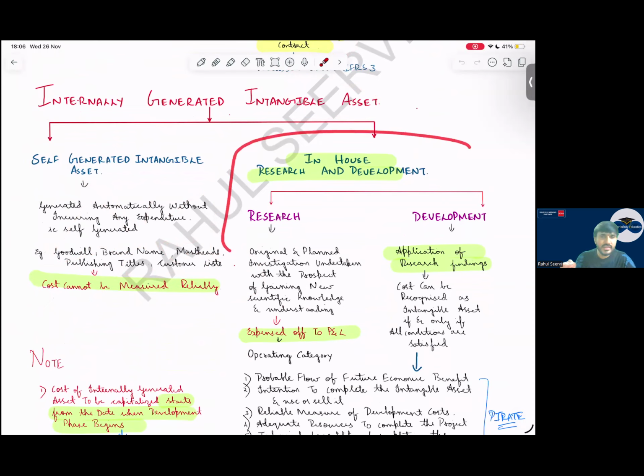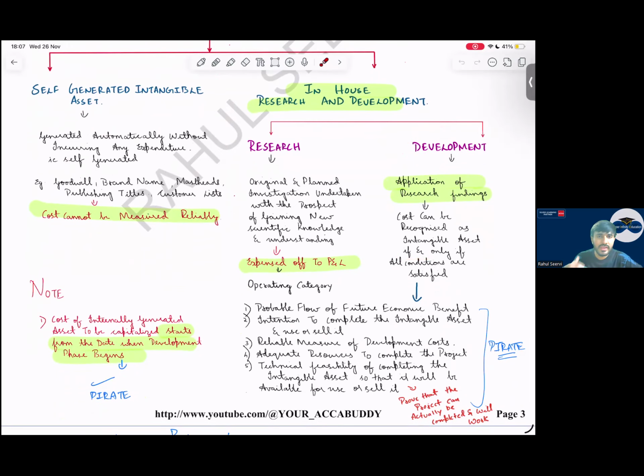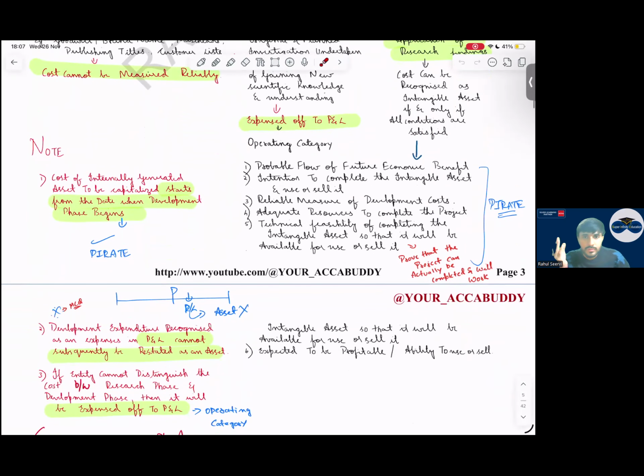Then, sir, sometimes research and development is done. So research, what will we do? Research we will directly take to P&L, as an expense under the operating category. Development expense we can capitalize if the development criteria are being met. That is PIRATE. PIRATE means what, sir? Probable future economic benefits, intention should be there, resources should be available, ability to sell, then T, technically feasible. E means what? Expenditure can be measured reliably.